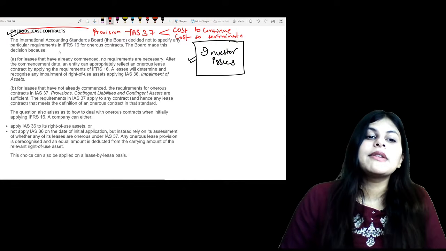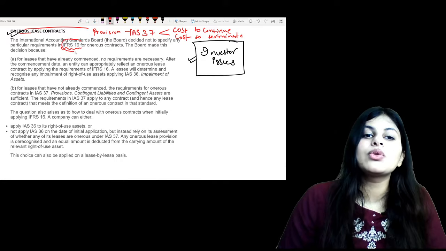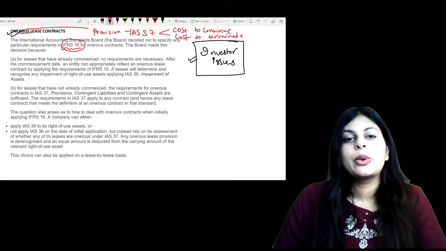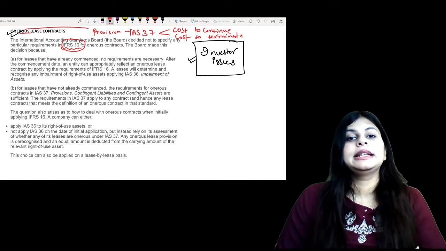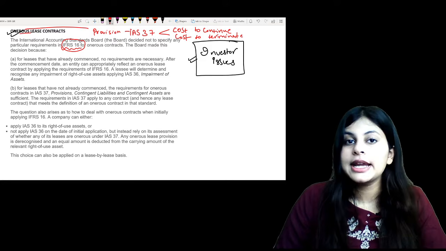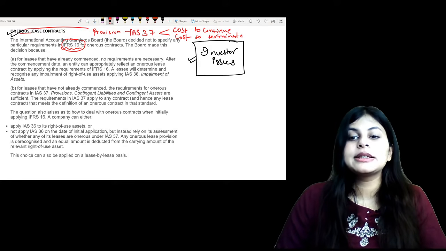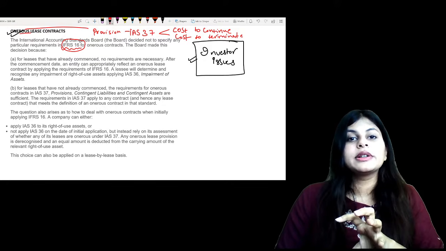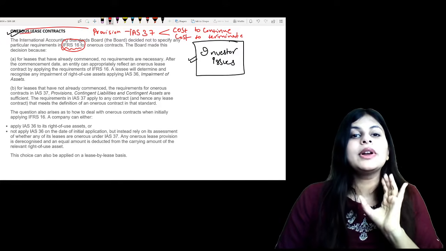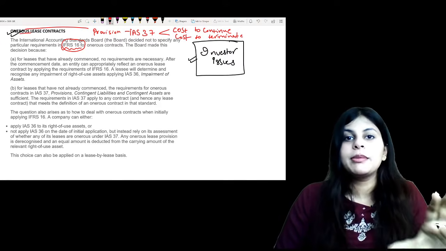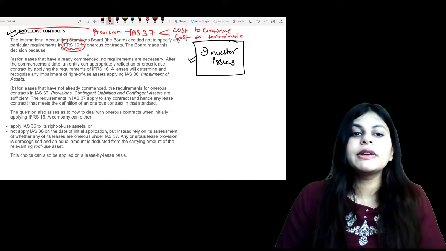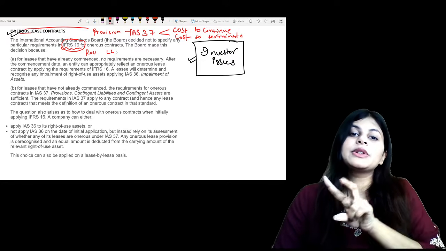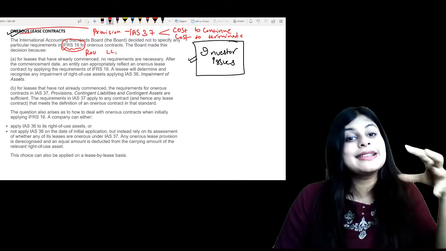But the point is, if under IFRS 16 a contract is onerous, what to do? Now you know that IFRS 16 was previously IAS 17, where in lessee accounting also we had operating and financial leases, right? So in that case, when it is a lease, we have to ascertain that we are doing lessee accounting on a comparable basis. Everyone is doing the same thing. So we have to create ROU and we have to create lease liability. Previously we were not doing this because it was bifurcated between operating and financial on the lessee's side also.